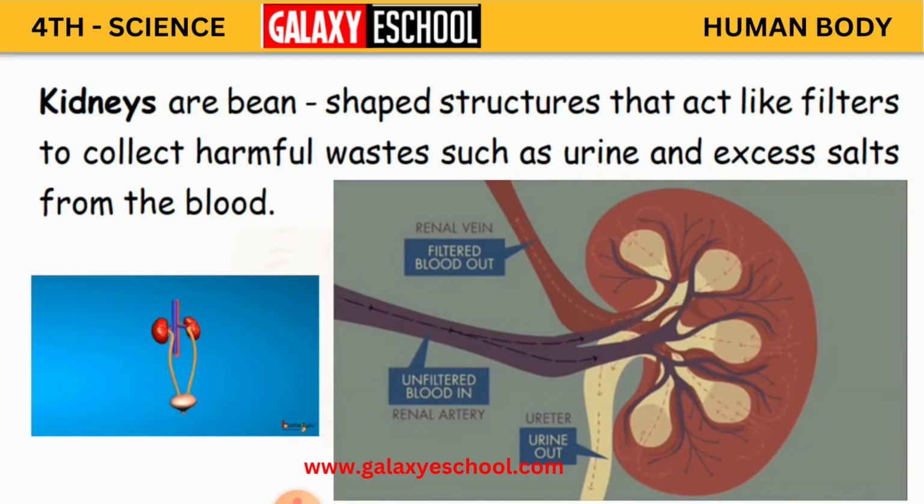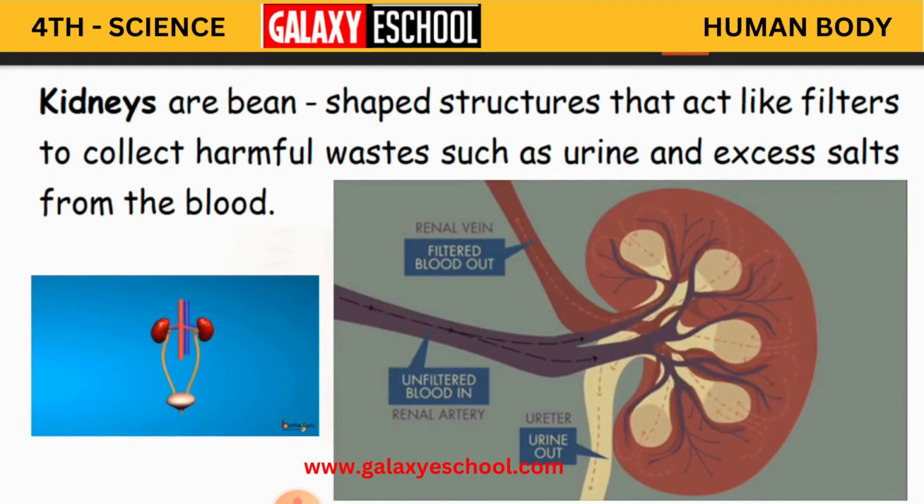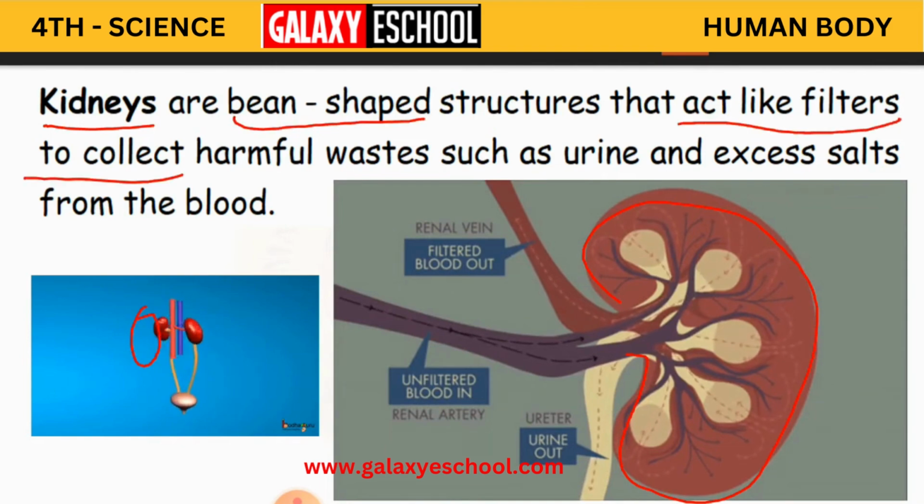Kidneys are bean shaped structures. You can see here how the kidney is, like a bean. Have you seen a vegetable bean? Yes, it has a bean shaped structure, and it acts like a filter, as I gave you an example before. To remove the waste from water, we use a filter and pour the water through the filter into another container.